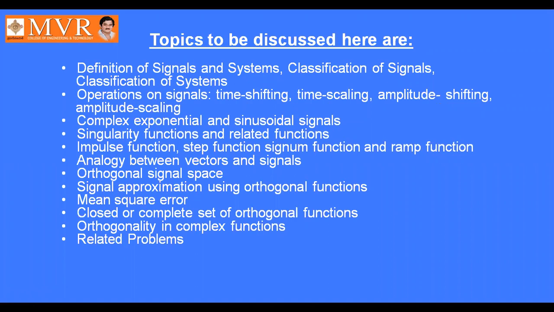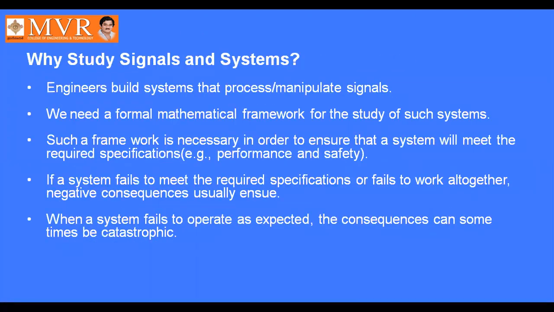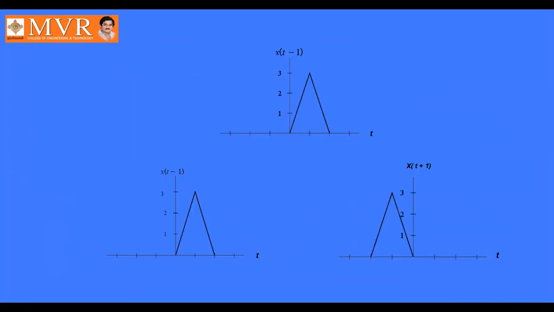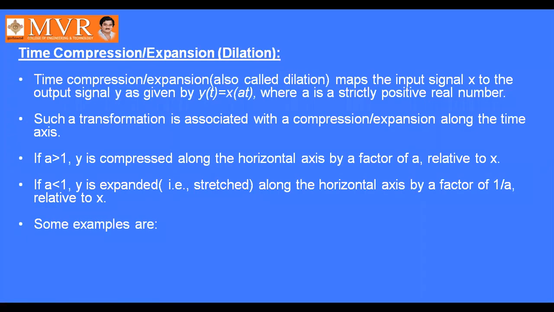So, in the last class, we discussed the definition of signals and systems, classification of signals, classification of systems, and then operations on signals like time shifting, time scaling, amplitude shifting, amplitude scaling, etc. Today, we are going to discuss the remaining topics. So, these are all the classification of signals.